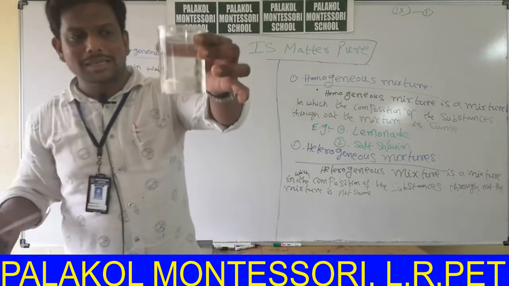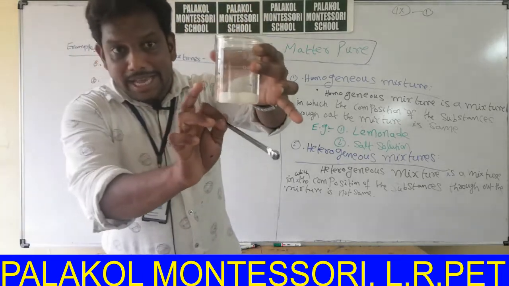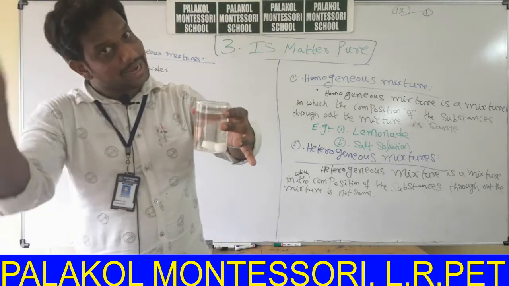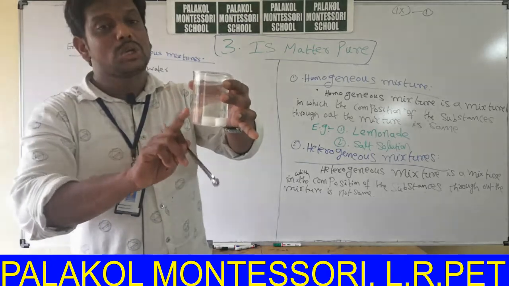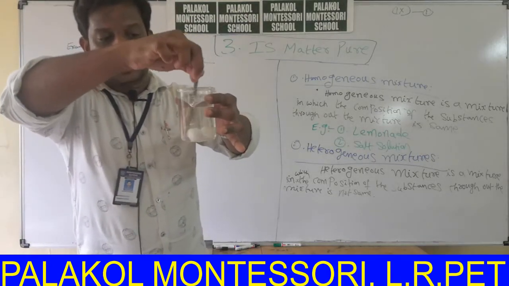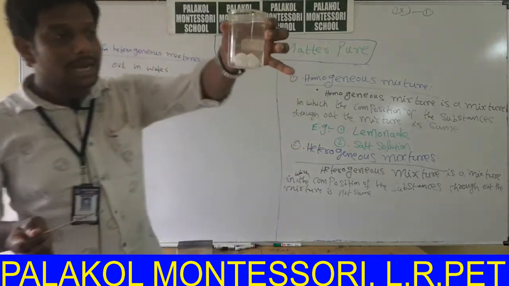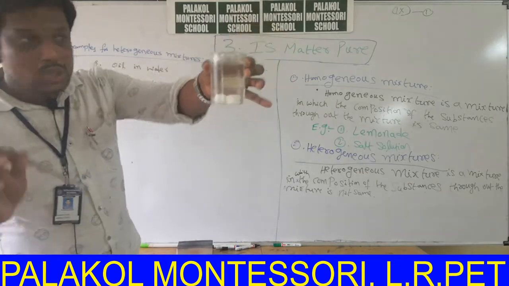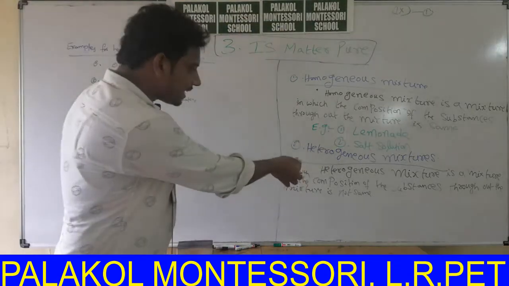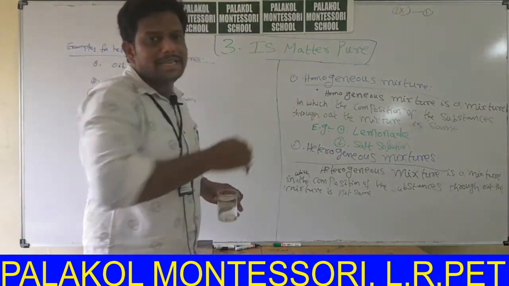At the end of the class also we can see this solution and which changes take place in it. These naphthalene balls do not dissolve in water on stirring also. So heterogeneous mixture is a mixture in which the composition of the substances throughout the mixture is not same.